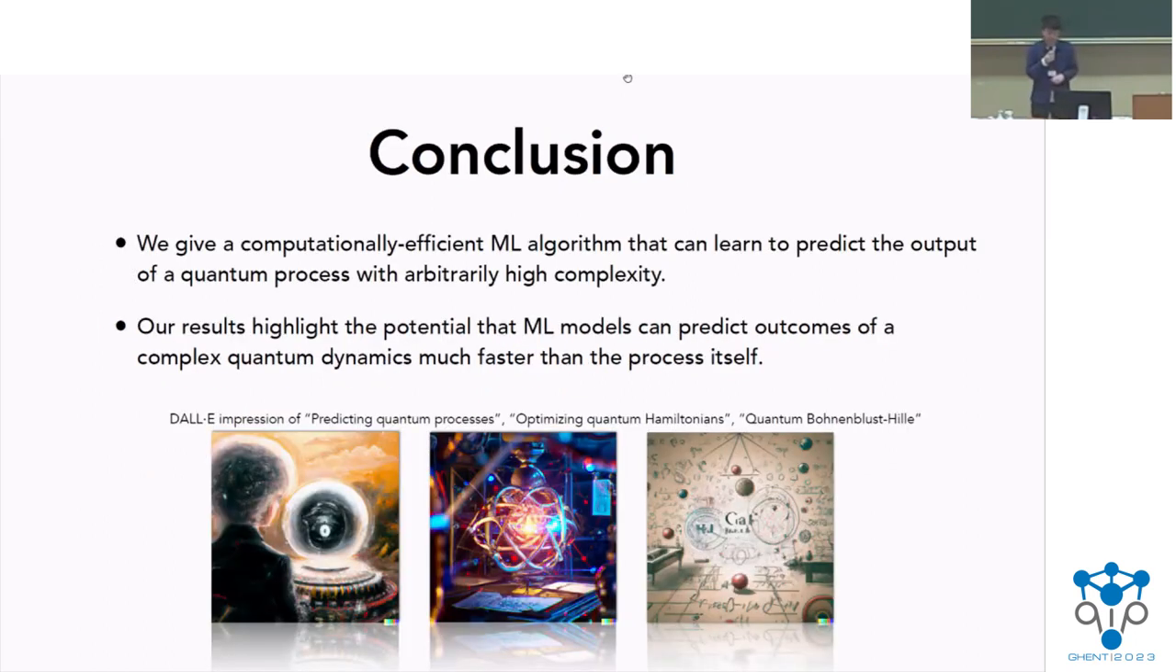So now to conclude, in this work, we give computationally efficient learning algorithms that can learn to predict the output of a quantum process with arbitrarily high complexity. And this result essentially highlights the potential that maybe in the future, a machine learning model can predict outcomes of complex quantum dynamics much faster than running the process itself.